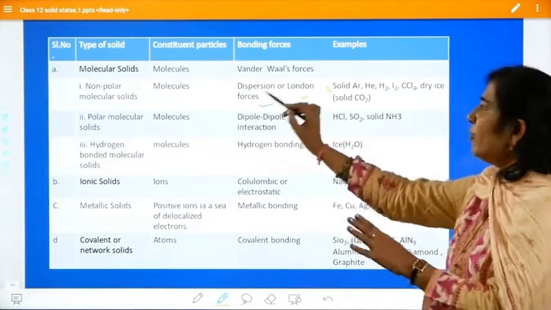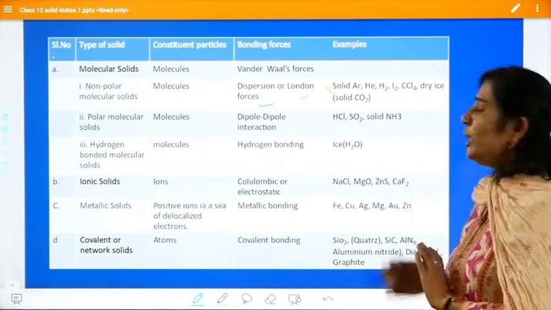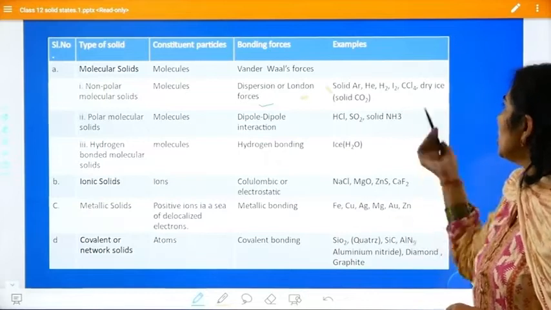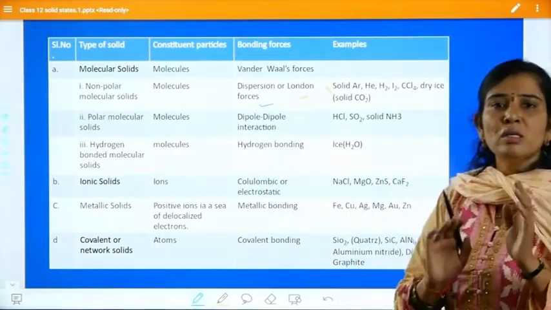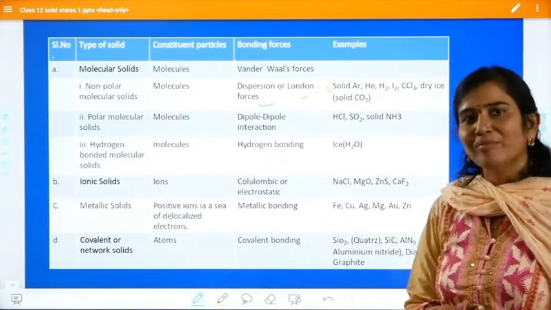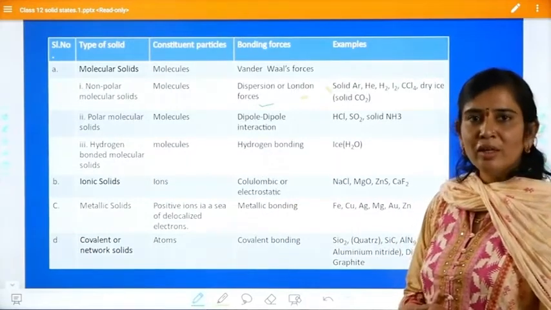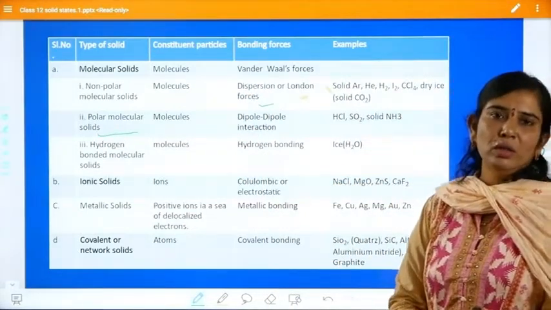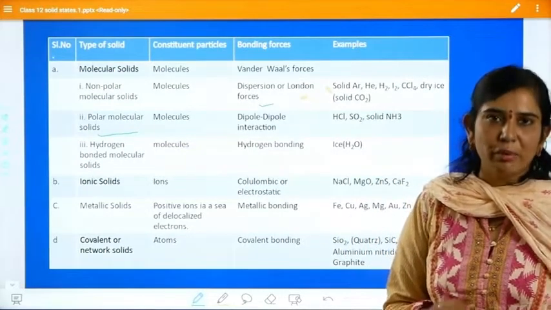Examples of non-polar molecular solids are argon, helium, or else homoatomic molecules like hydrogen, iodine, chlorine. Students, I hope you are following what I have been explaining. Fine. Now the second type of molecular solid I am going to take up is the polar molecular solid. You know very well, polarity means charge separation will be there.